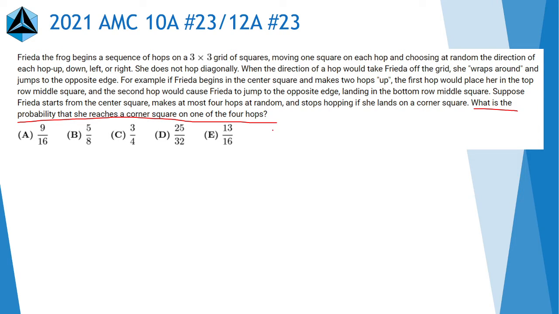This is the same thing as saying that this probability, we'll call it P of A, I guess. Make it capital A. And let's call probability B the probability of, well, not reaching a corner square at all on any of the four hops. And if you subtract this from 1, this is equal to probability of A by complementary counting.